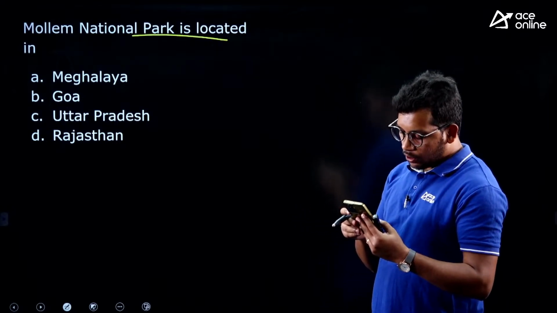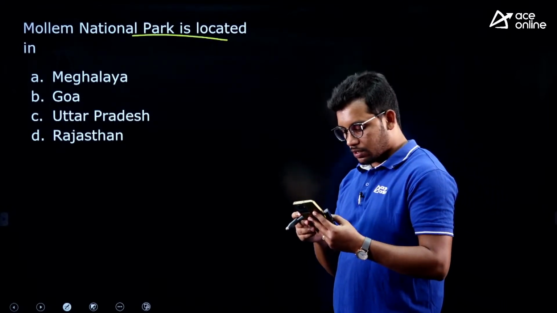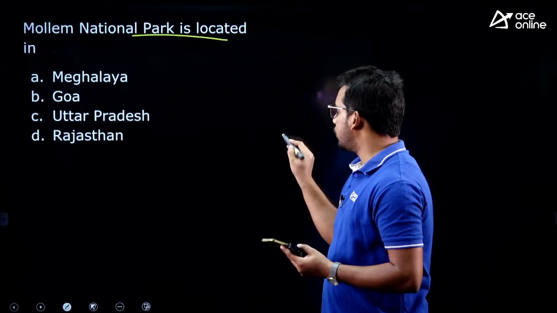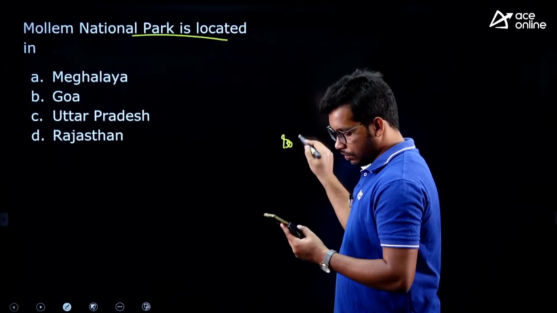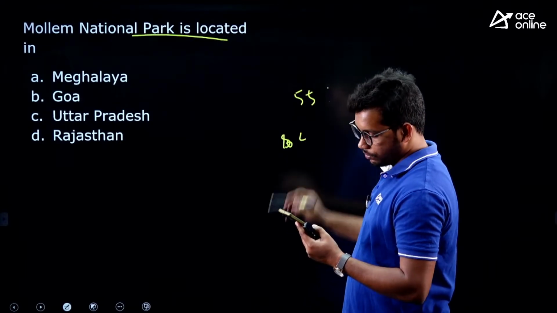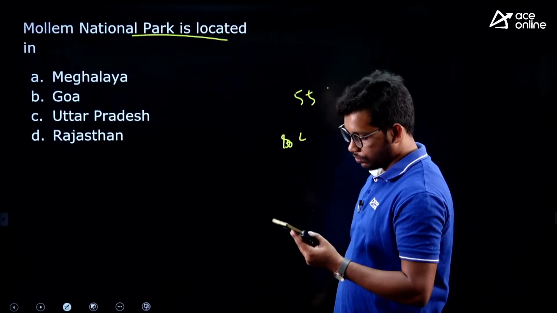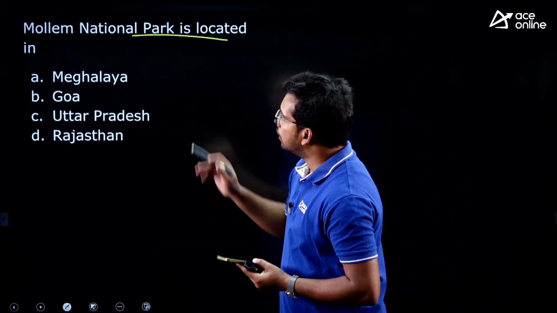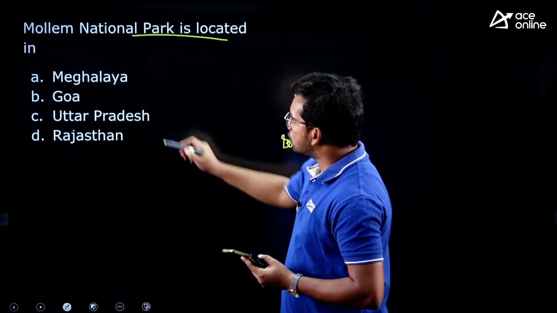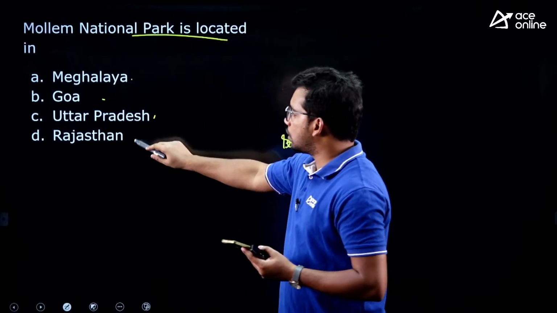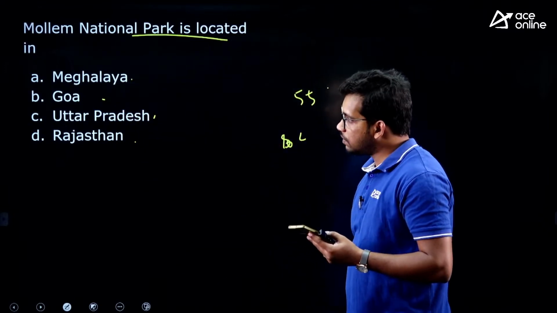Yes, correct. 18 biosphere reserves are there, 106 national parks we have, around 104. Tiger reserves we have 55, alright. The recent one was added, it was 55, you can recollect, right. So Mollem National Park is located in Meghalaya, Goa, Uttar Pradesh, Rajasthan. So where is it located?